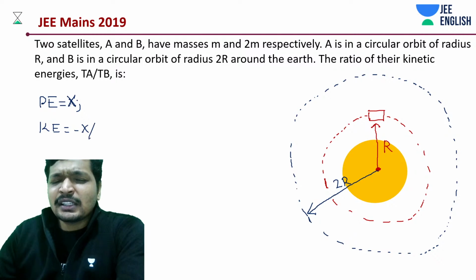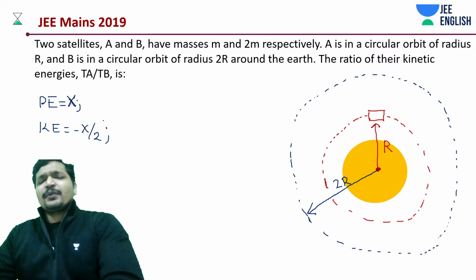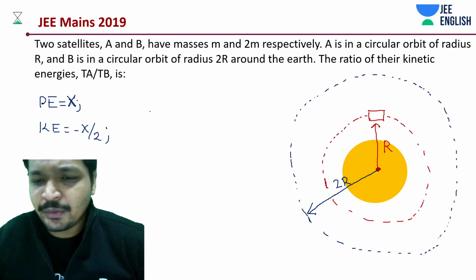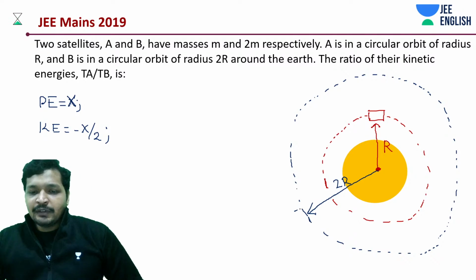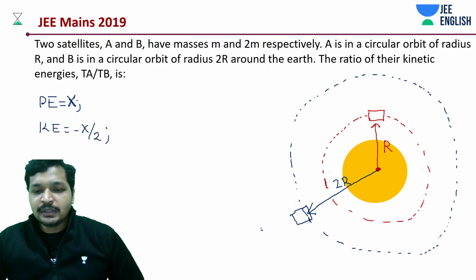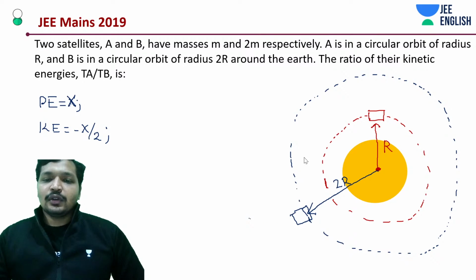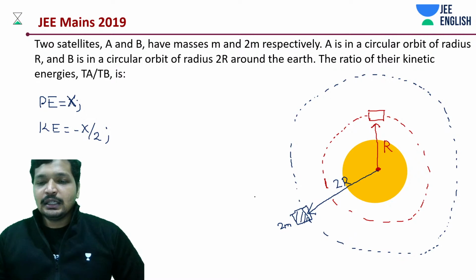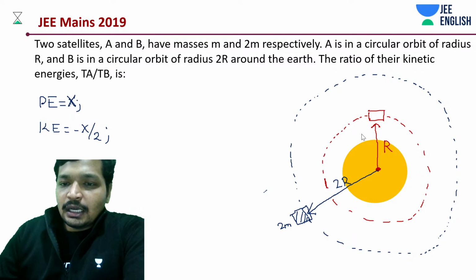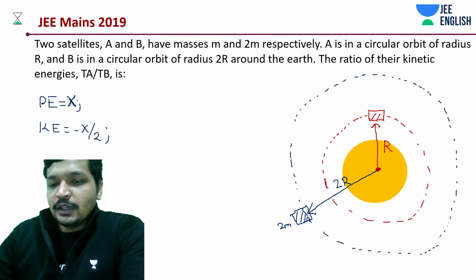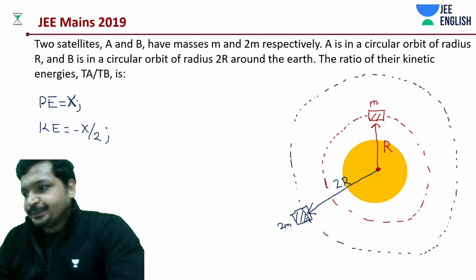Because kinetic energy is not negative, actually x is negative. You'll understand that point very quickly. And what is that major difference between them? This has a mass 2m, also is a satellite, and the other thing over here has a mass m.